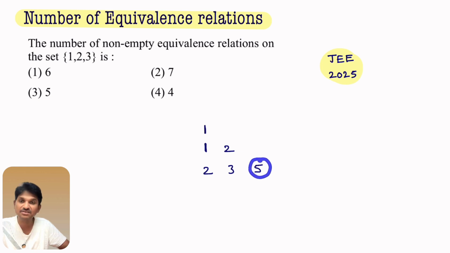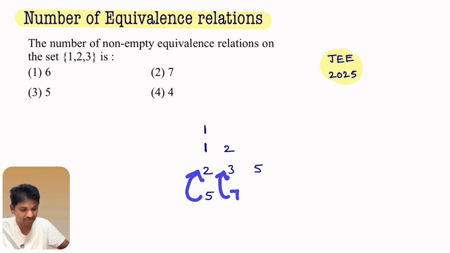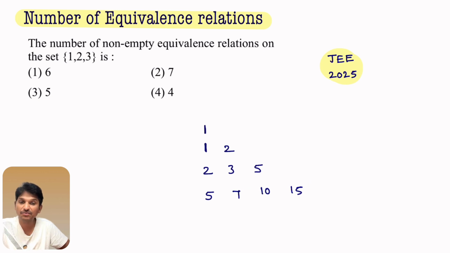Now whatever the last number you got, write that number here. Okay, 5. Now you add these two. 5 plus 2 is 7. Now add these two. 7 plus 3 is 10. Now you add these two. 10 plus 5 is 15. Okay. This process will continue.